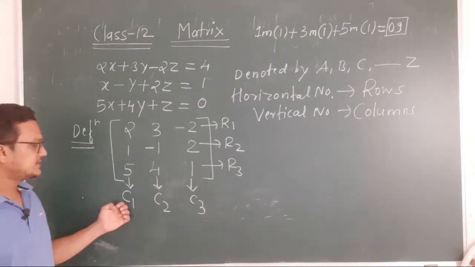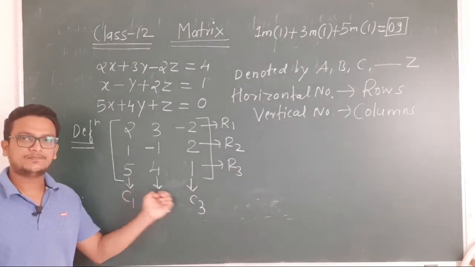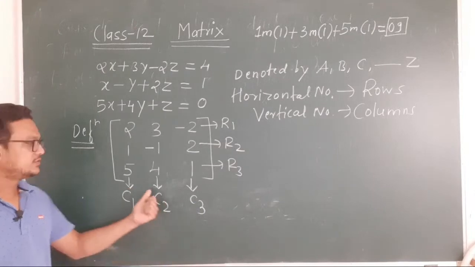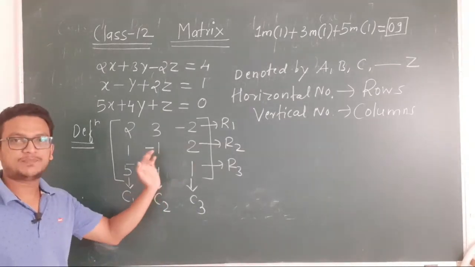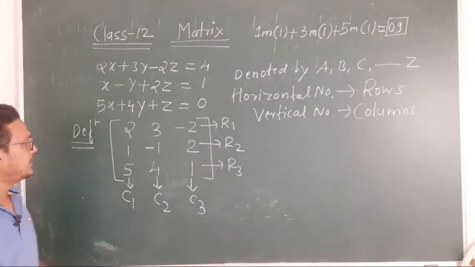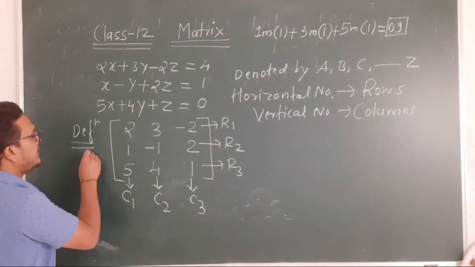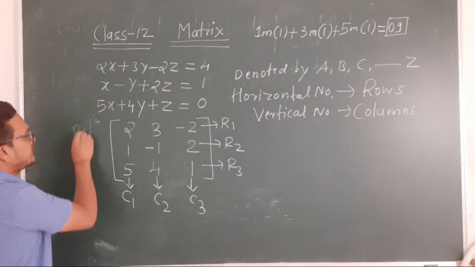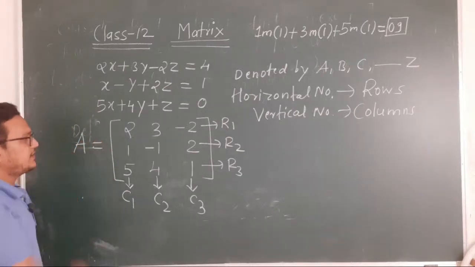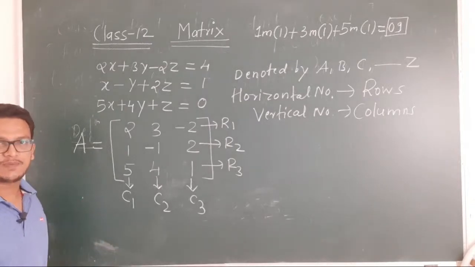So 3 columns and 3 rows are present in this matrix. And as I told you, a matrix is denoted by any capital letter of the English alphabet, so let us denote this matrix by A.